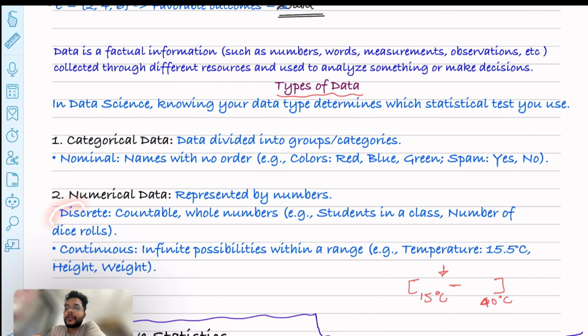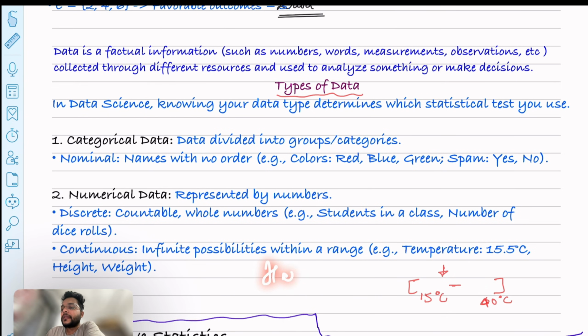This comes inside discrete countable. And what is continuous? Infinite possibilities can be there within a range. Let's take the example of temperature. Let's say the temperature is within the range of 15 degrees Celsius to 40 degrees Celsius. There can be infinite values present between this range, right?